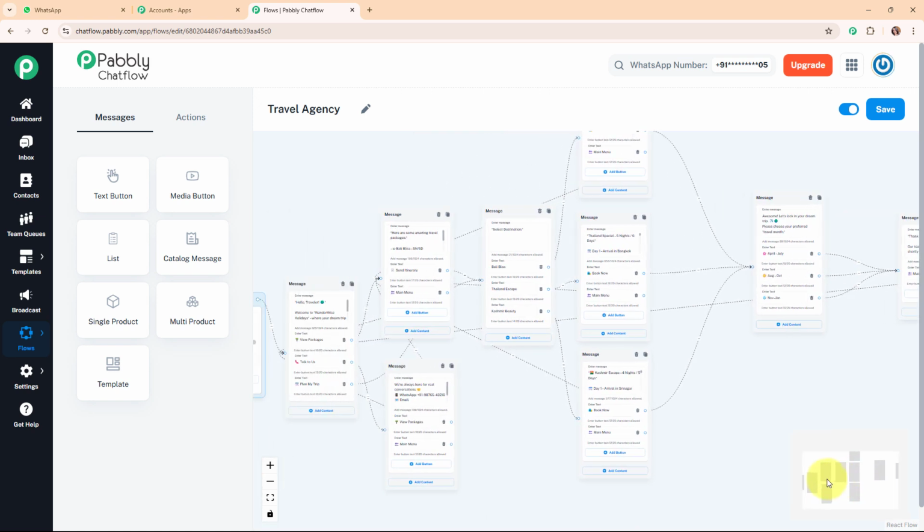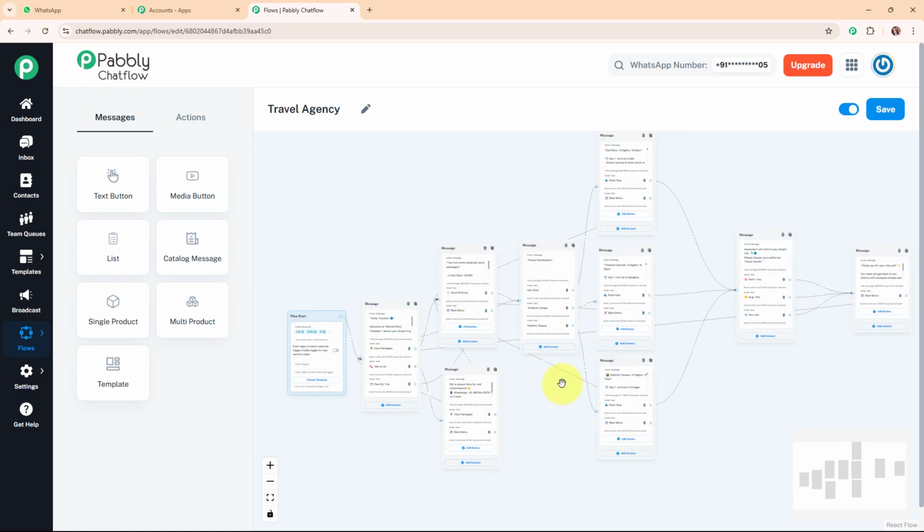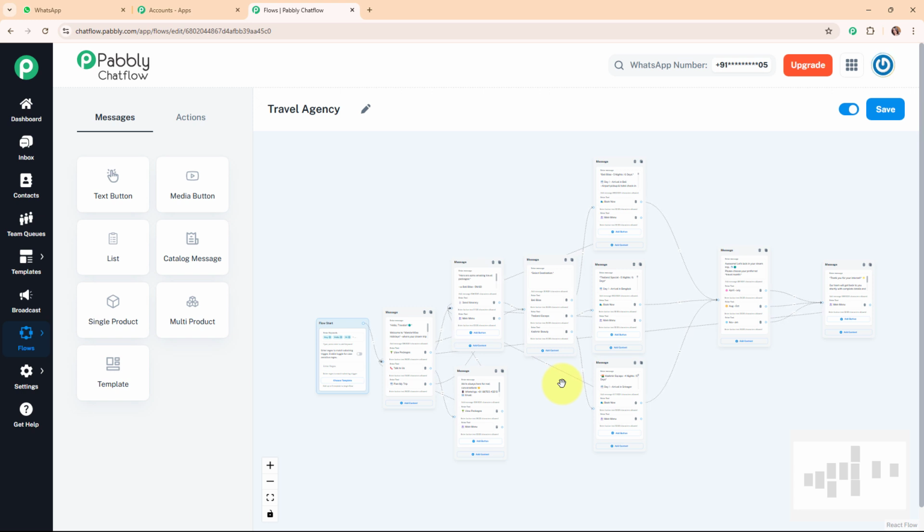Alright, and then I've set up the chatbot for this talk to us quick reply button with our contact details, and the quick reply button as view packages and back to menu. And then here for the plan my trip, I have simply connected this quick reply button to my destination message box so that my chatbot can continue from that flow only. Alright, so this was all about this chatbot that we just right now created.